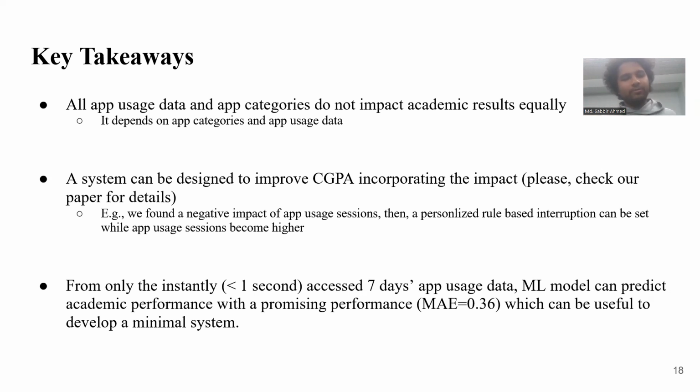And also we found that using the instantly accessed 7 days of data, the model can predict the academic performances and the mean absolute error is only 0.36. So this actually shows that it's possible to predict the student's academic performance within a short time. So early intervention can be taken.